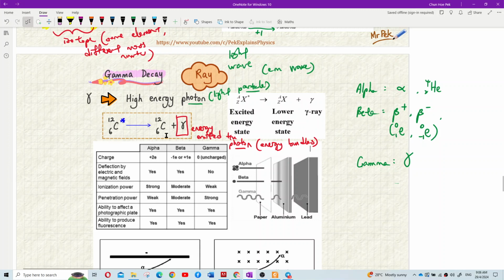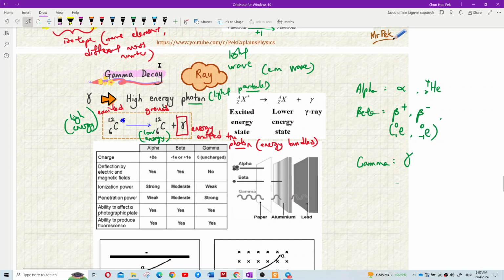So apa yang beza ialah ini excited state. This one is at ground state. Kamu ada belajar tentang excited state and ground state? Excited means high energy. Excited, high energy. Bila dia sudah keluarkan energy through photon, through the gamma decay, then become low energy.